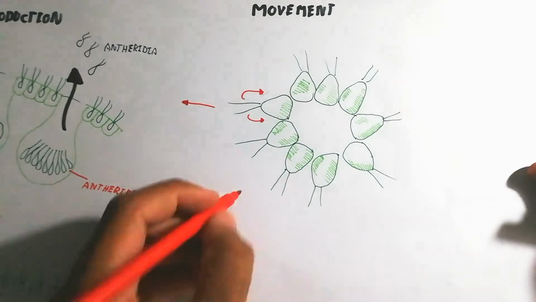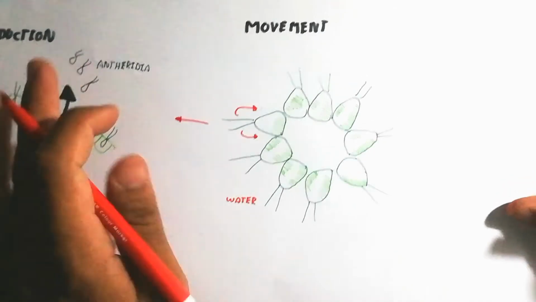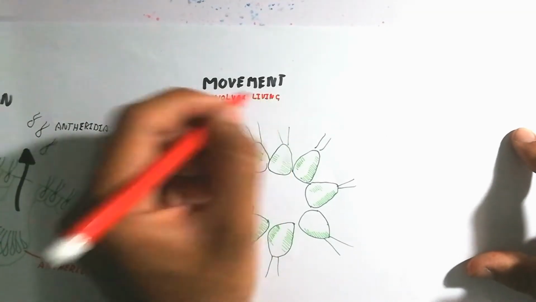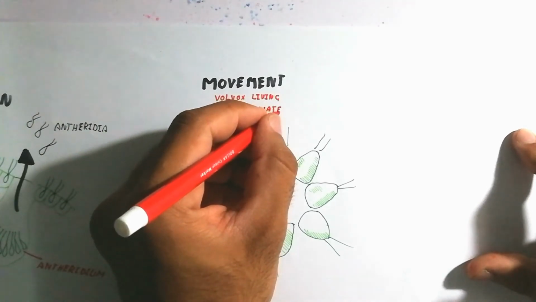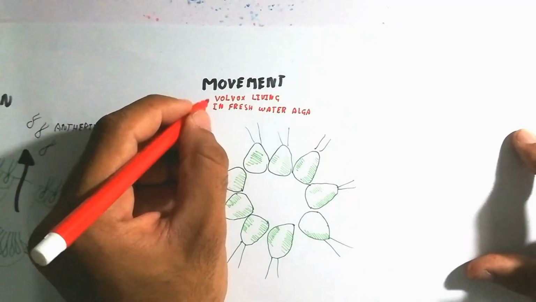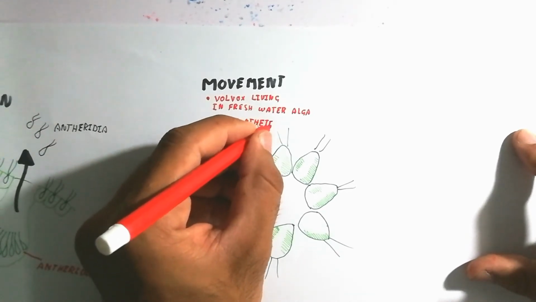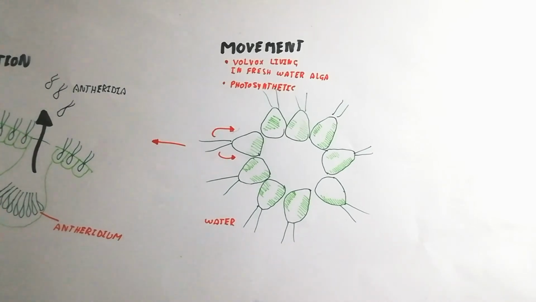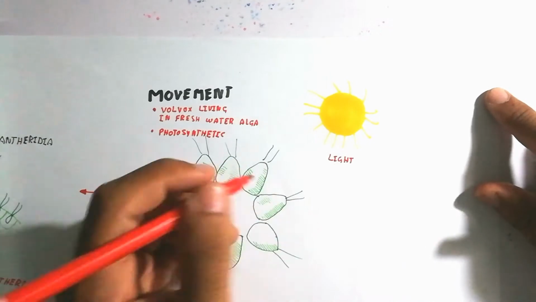So now we will talk about the movement. Here is the colony, for example, made up of biflagellated outer gonidia, which are the outer cells, the same as Chlamydomonas, and the colony is flagellated. The flagella are involved in movement. Volvox lives in fresh water and is photosynthetic.